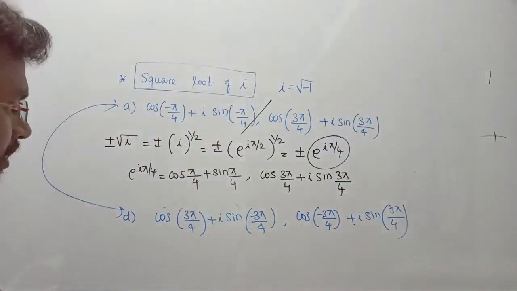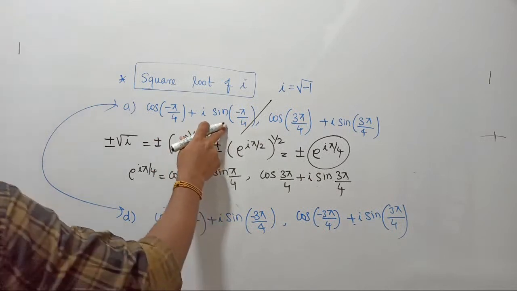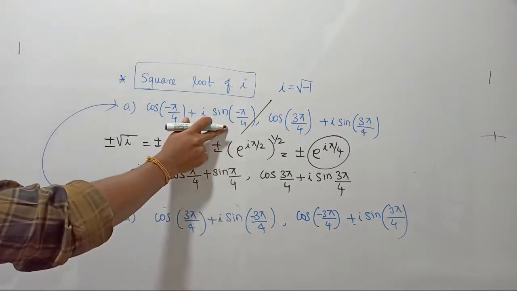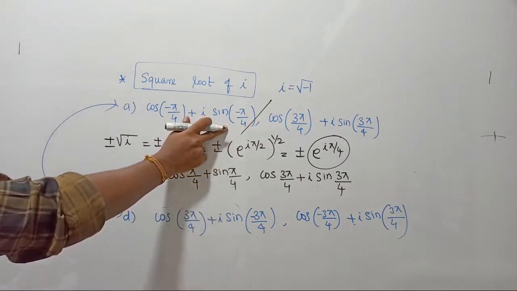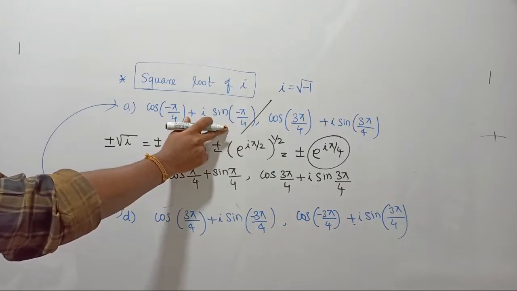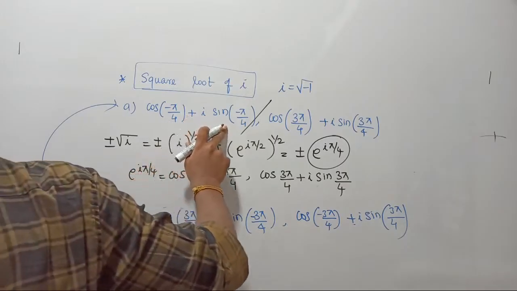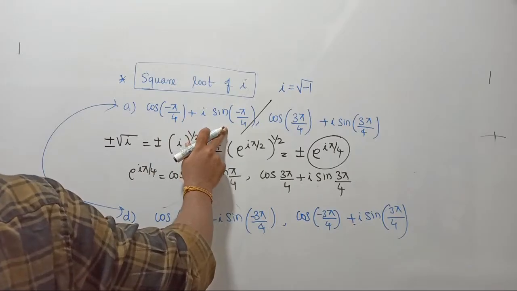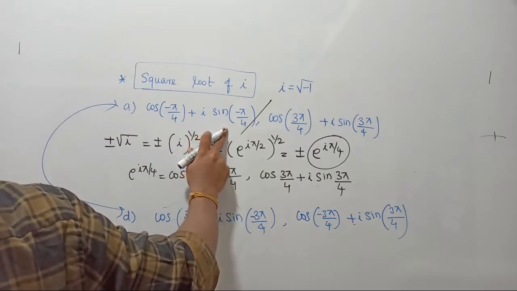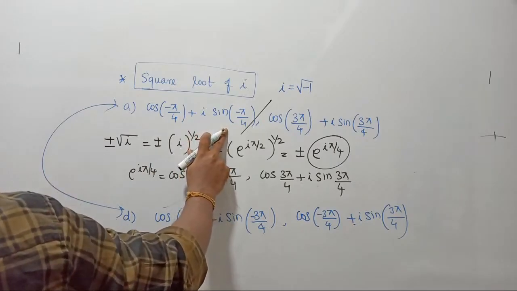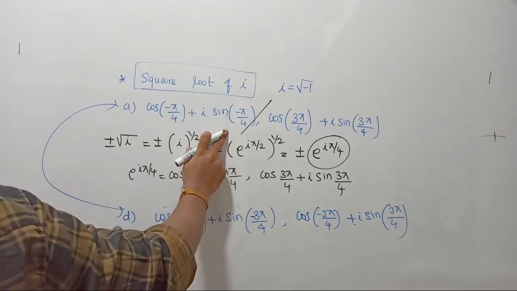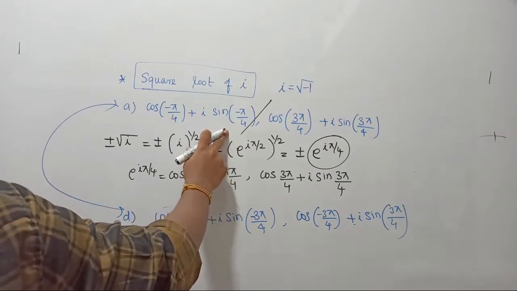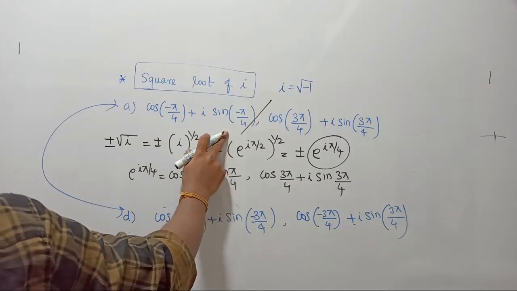The thing is, see, did they make any mistake? Guys, please, a few minutes. Option A I have written correctly, that is cos of minus pi by 4 plus sin of, that is correct.